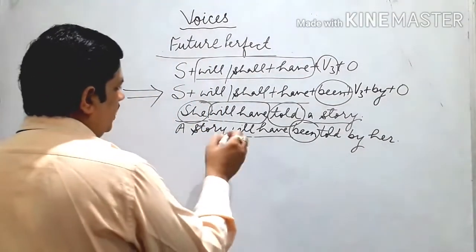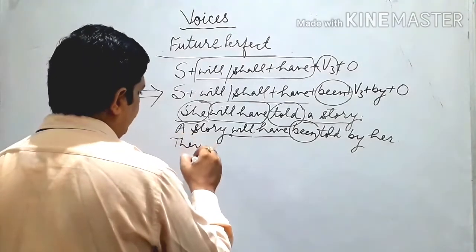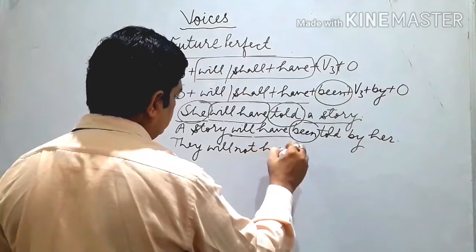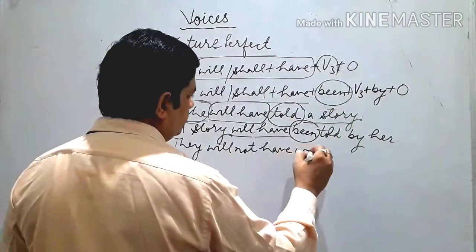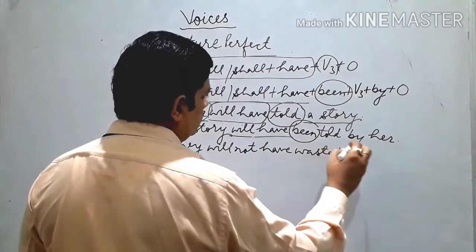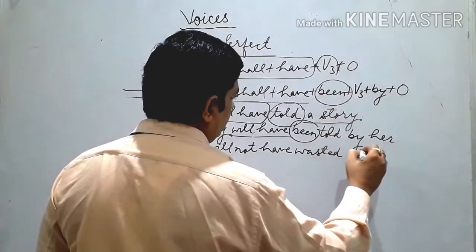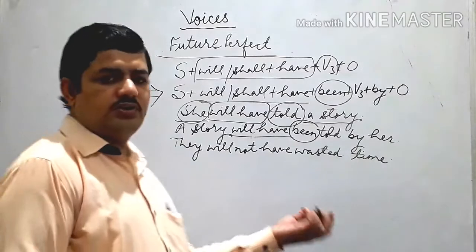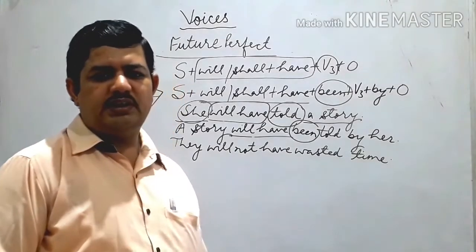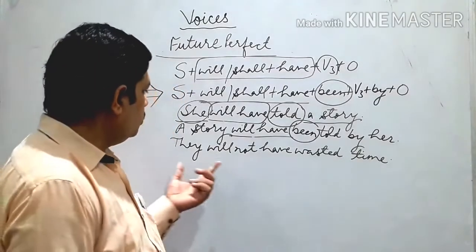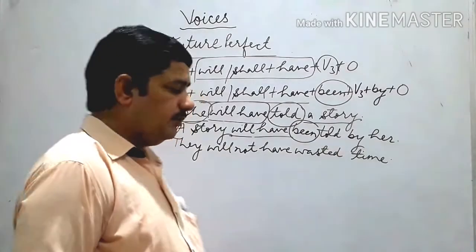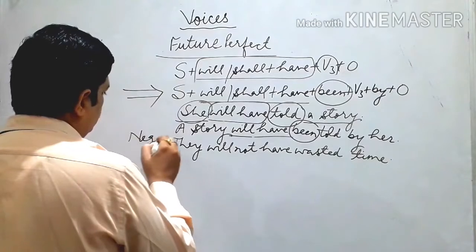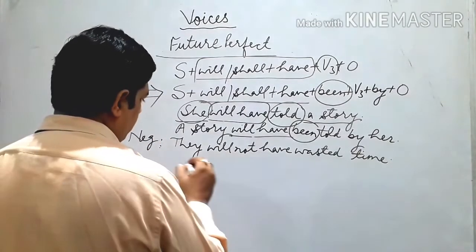Suppose it is negative. You can see that example also: they will not have wasted time. So time is not to be wasted in any way. So they will not have wasted time. It is a negative sentence. So how do we convert this?